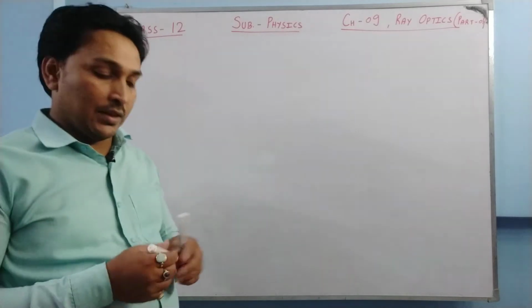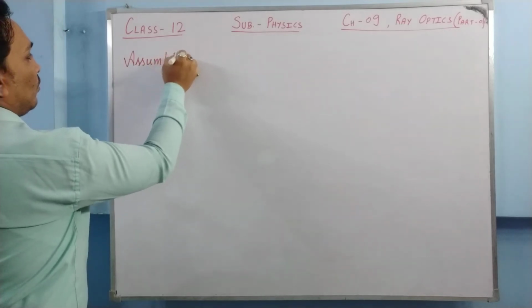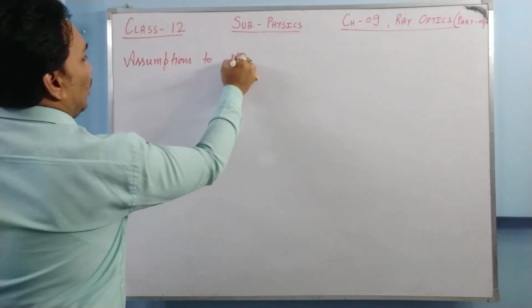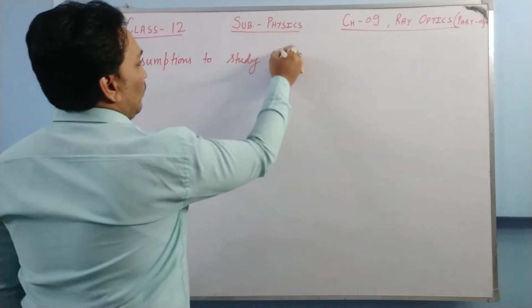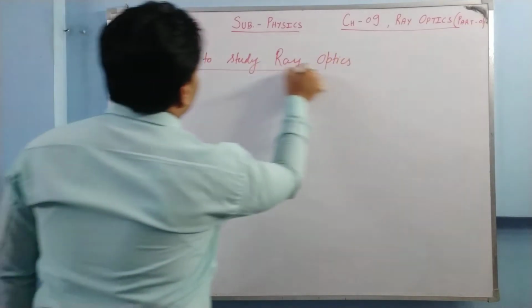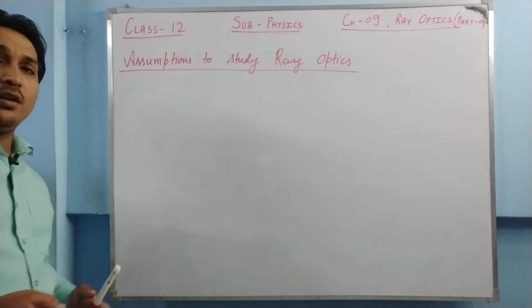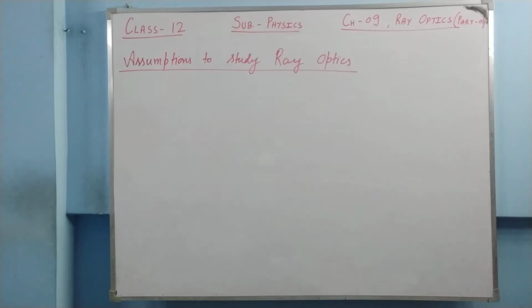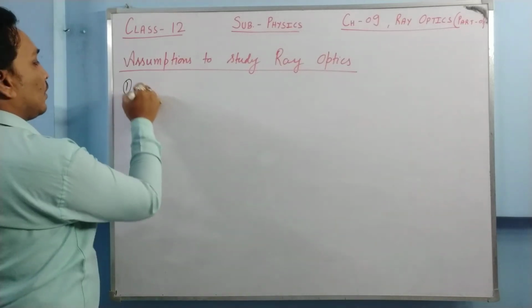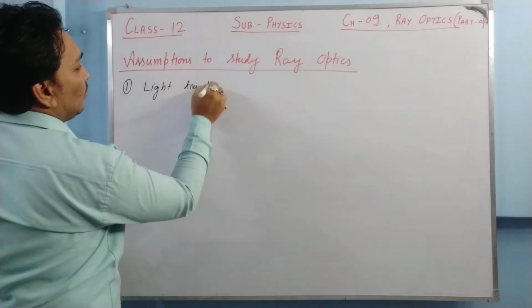So let us discuss the assumptions to study ray optics, and they will remain the same throughout the chapter. Whenever they come in front of us, I'll discuss them again, but here let me tell once for all, so that we can understand whenever they come. Is it clear? So there are some assumptions. The basic one is, first, light travels in a straight line.